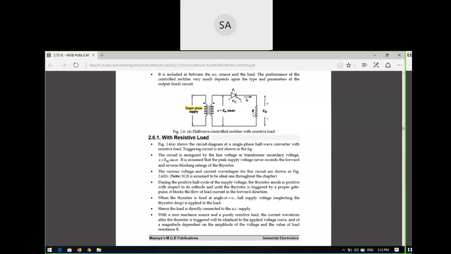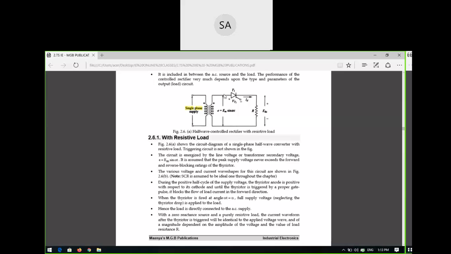Firing means turning on or triggering the SCR. How much time you take to trigger the device is also important here, because only after that time will it start to conduct. So the output voltage will appear at the output side, correct or not?